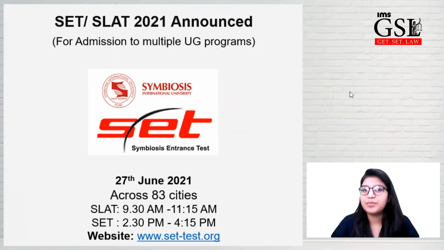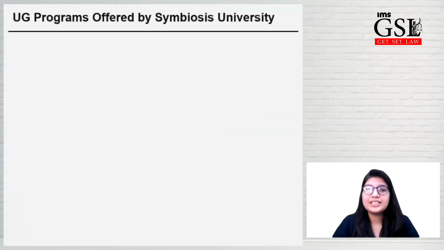And the law entrance exam is supposed to be held in the morning session from 9:30 to 11:15, and the UG entrance exam is supposed to be held in the evening session from 2:30 p.m. to 4:15. The forms are supposed to be filled on the website that has been given on the screen, www.cet-test.org.